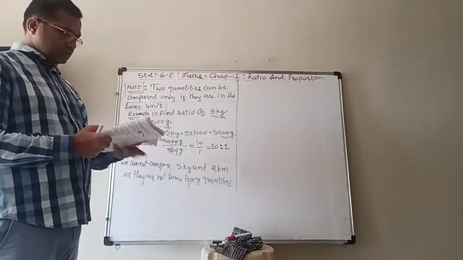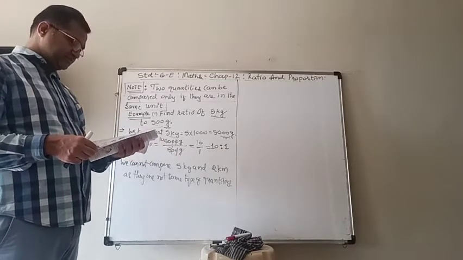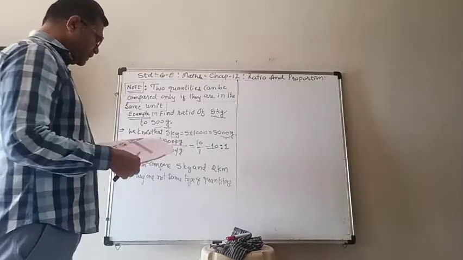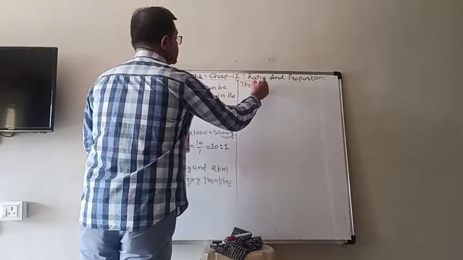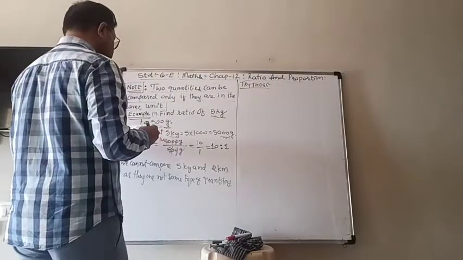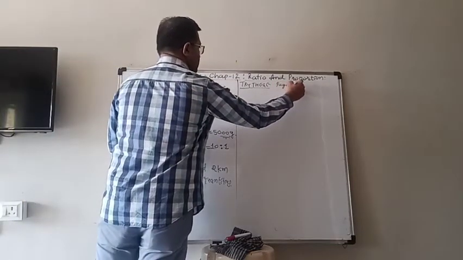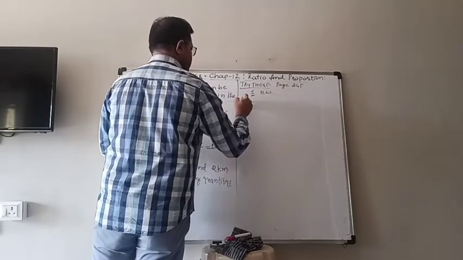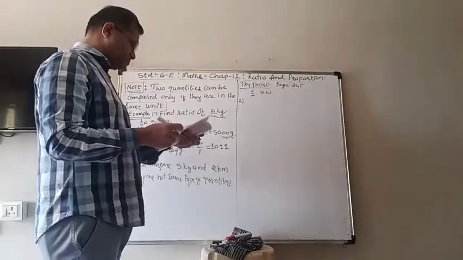Now, let us do some examples in the Try This, page number 245. In that, the first one is very simple, that we did for the number of boys and girls, it is the same.